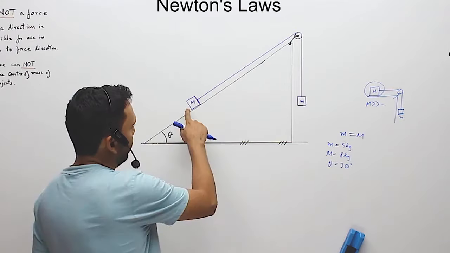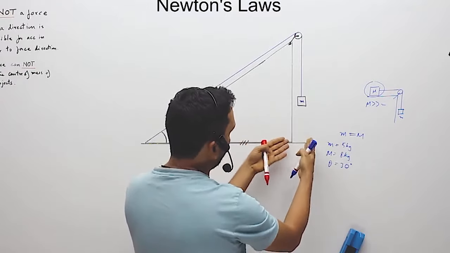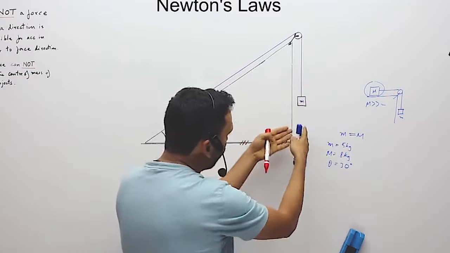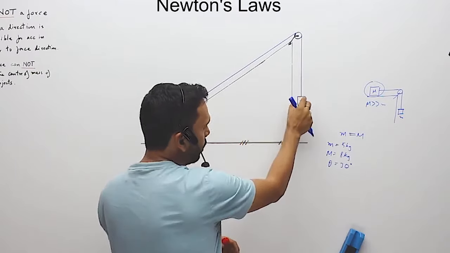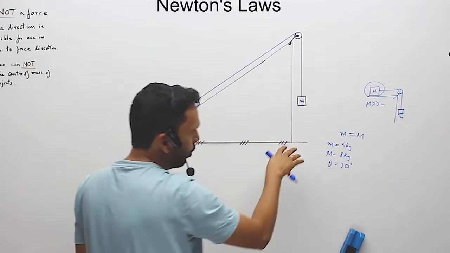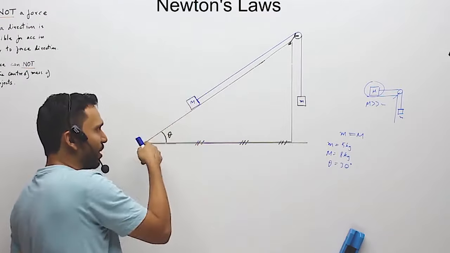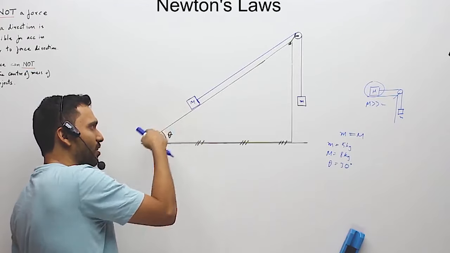So now suppose it is 8 kgs and this is 5 kgs. Now why will this go down if this was lesser kg? Why will it go down? It goes down because the earth pulls it down. Earth pulls it down with 5 into g, means around 50 newtons force. Now why should this side go down? Because the earth is going to pull it this way.